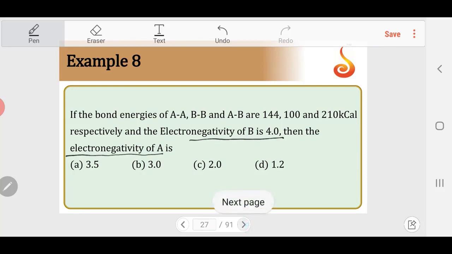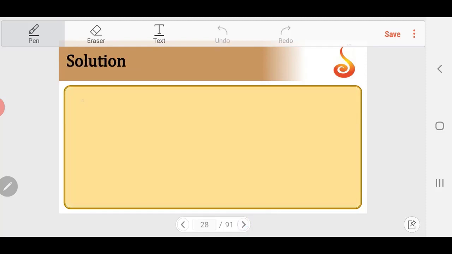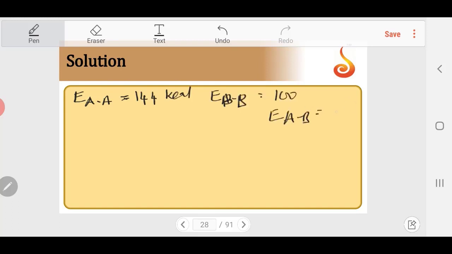According to Pauling scale, using the bond energy, we have 3 bond energies now. EAA is 144 kilocalories, EBB is 100, and EAB is equal to 210.